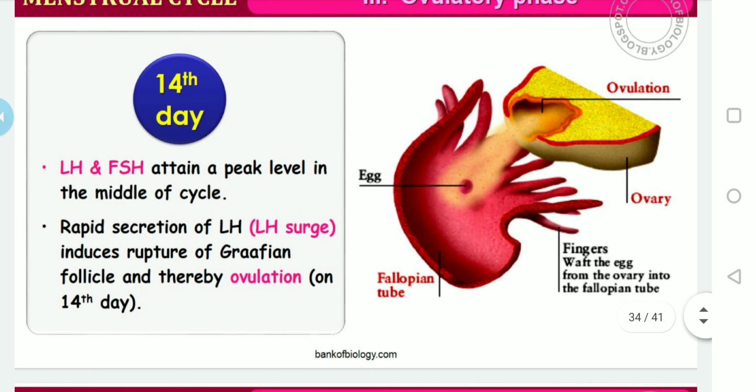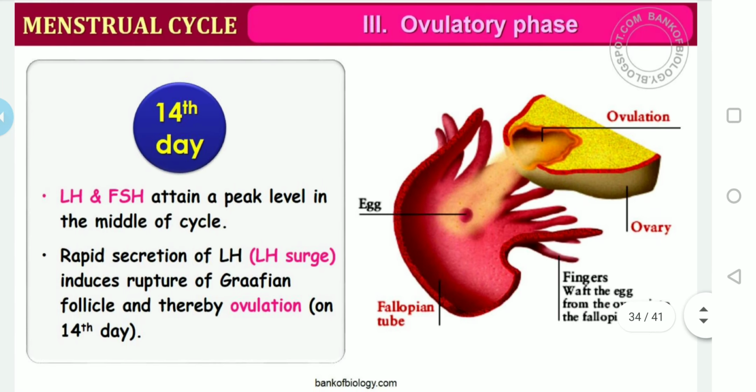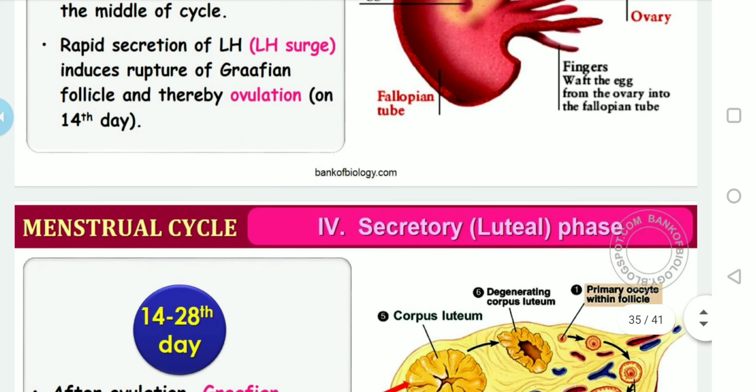So as I said, on the 14th day, what are the major events? LH and FSH attain the peak level in the middle of the cycle, and the rapid secretion of LH, as I said, is called the LH surge, which induces the rupture of the Graafian follicle and thereby ovulation. You know the meaning of ovulation? We discussed it earlier also, isn't it? The releasing.